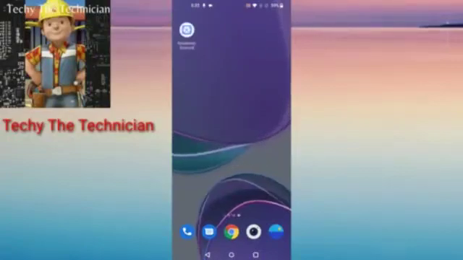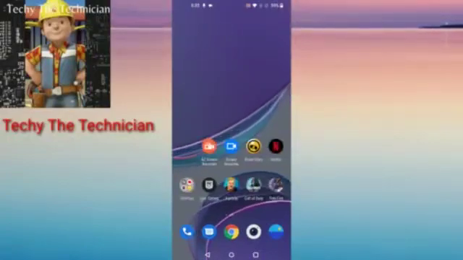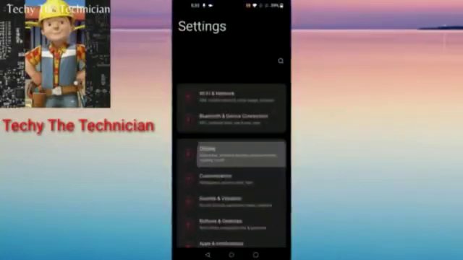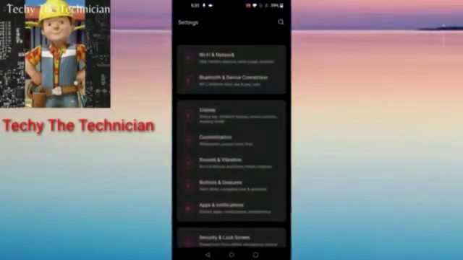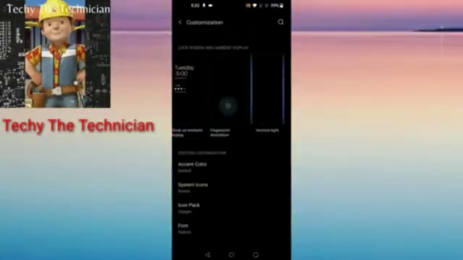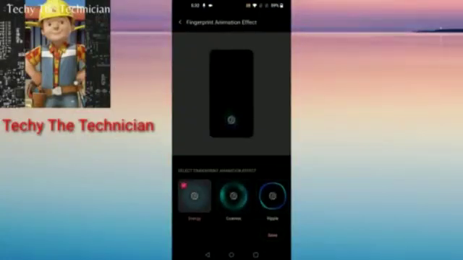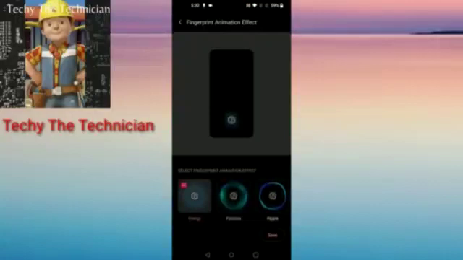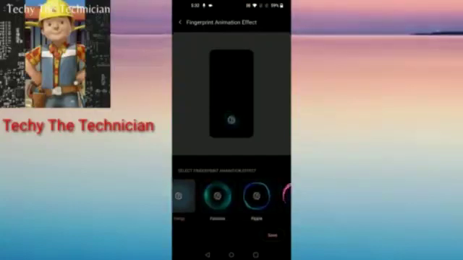Now we'll move on to other options which are there, other hidden features that you haven't heard of. So I'll go to settings. You can see this customization. I'll click on it, and now you can go to fingerprint animation. Now there are 4 fingerprint animations which are energy, cosmos, ripple and stripe. I personally prefer energy, but you can choose whichever you like.